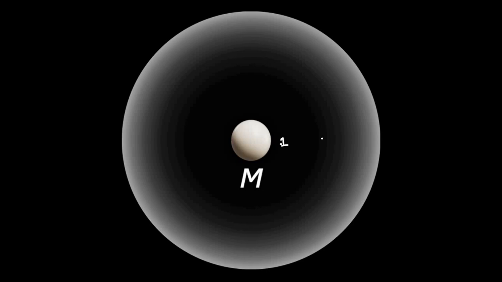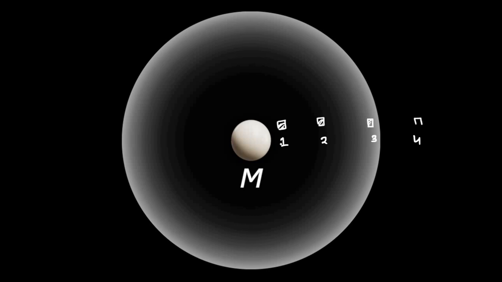2 and 3, and let's say that we take another point 4. Suppose we place an object here. The intensity of the gravitational pull, the gravitational force, will be higher at point 1, slightly less at point 2, then slightly less at 3, and almost negligible at 4.